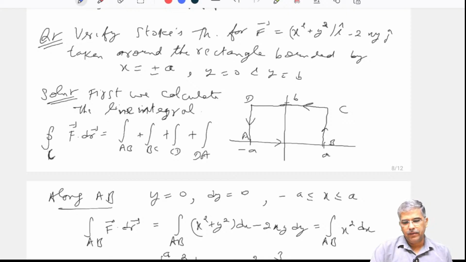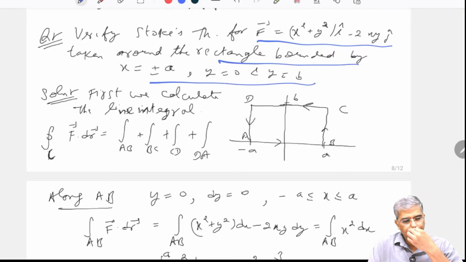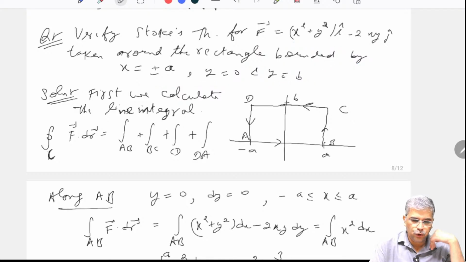Purposefully I have taken it in a plane. Basically, there is no z cap here. You can see that f is this, and here the rectangle is in a 2D plane. So, purposefully I have taken this to show you something else, which I will tell you at the end, that what I wanted to show you.